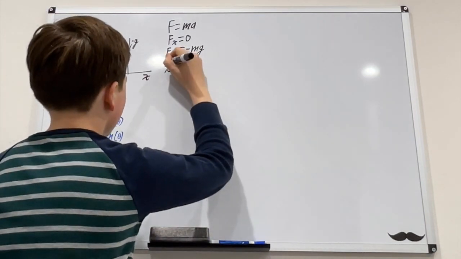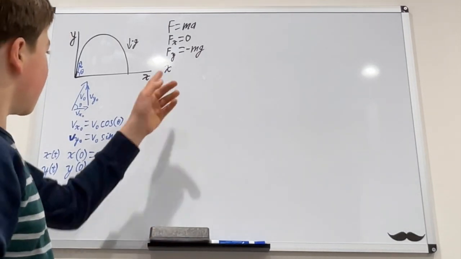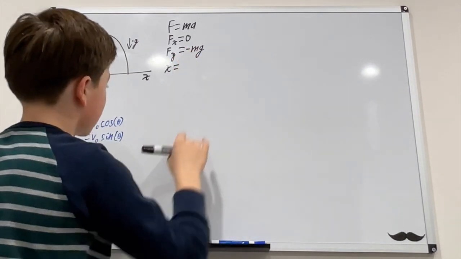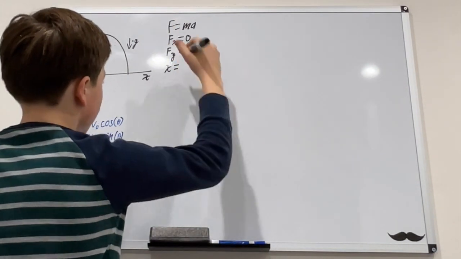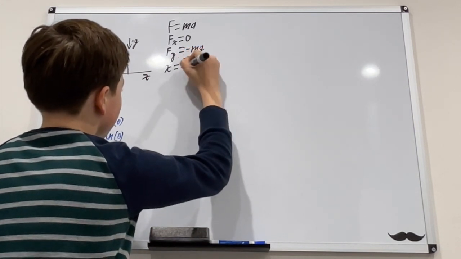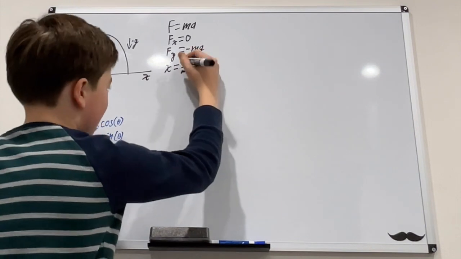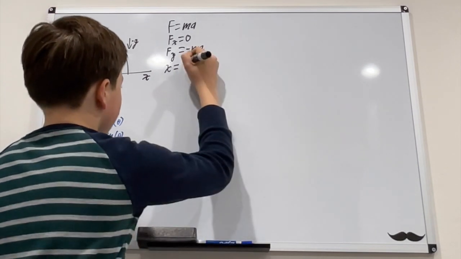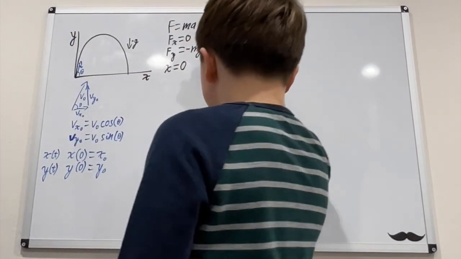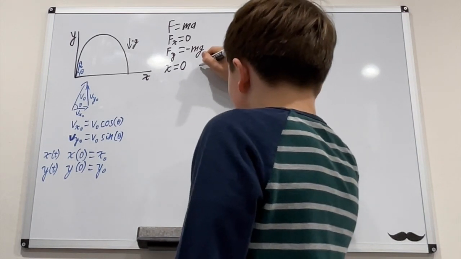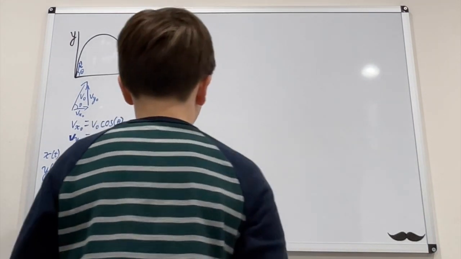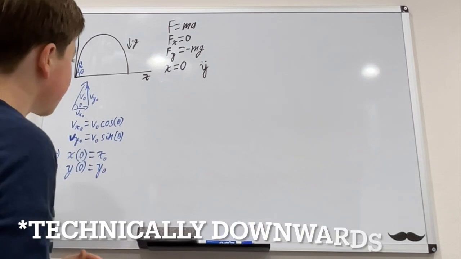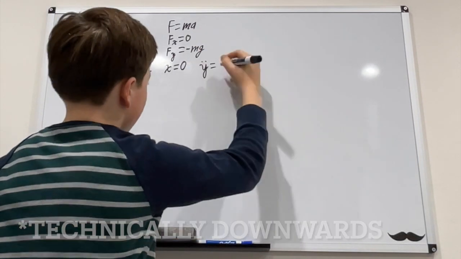First of all, we'll say x double dot, the acceleration along the x-axis, will equal, since acceleration equals force over mass, F sub x over mass. We know that F sub x equals 0, so this will just be 0. And then we have y double dot, the acceleration along the y-axis upwards, and this will equal negative g.